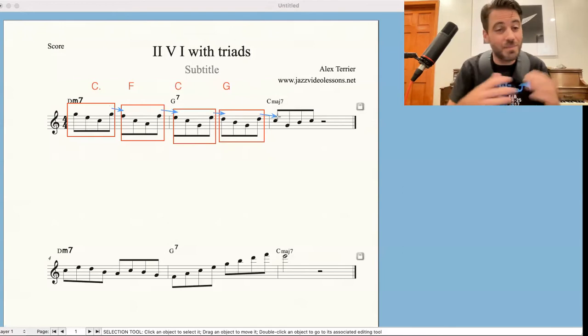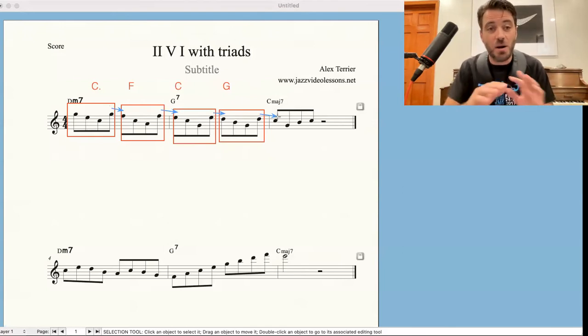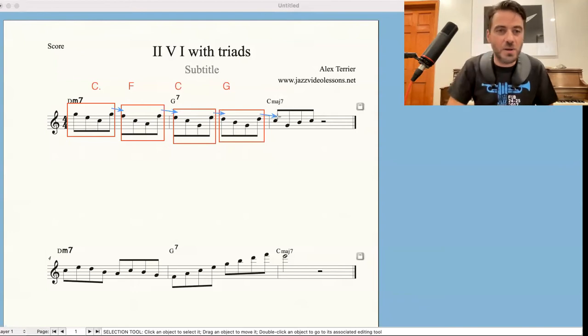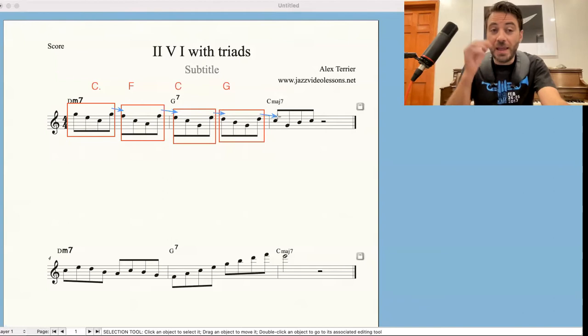The vast majority of melodies are built like this with those targeted notes. We saw many examples in standards, whether it's Autumn Leaves, All of Me, all those songs. If you look at the targeted notes of the melodies, they follow a similar path.